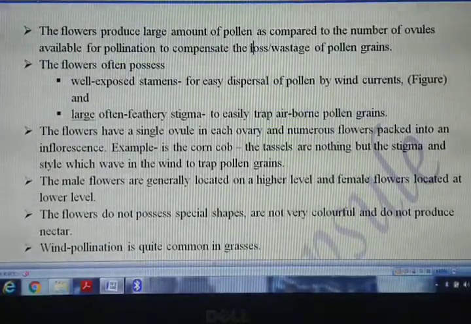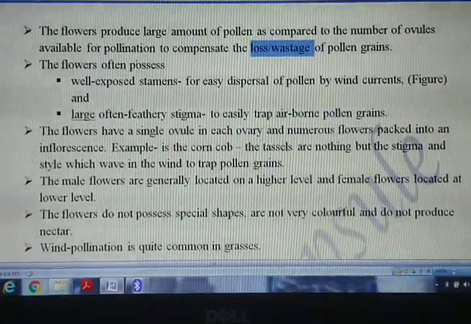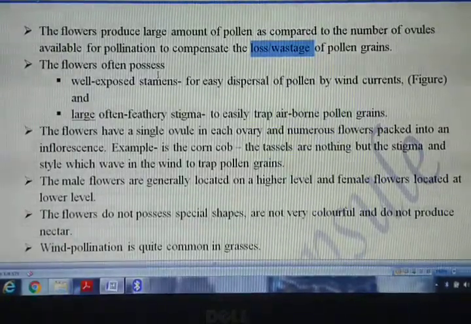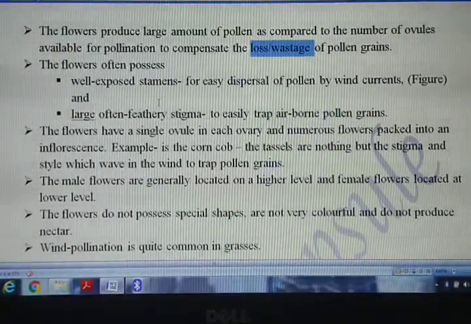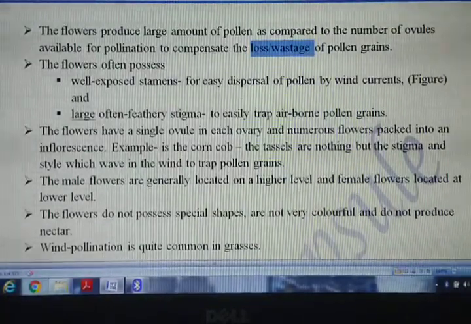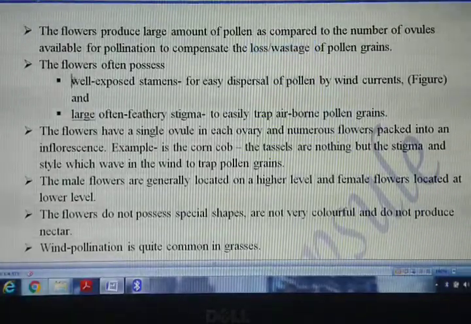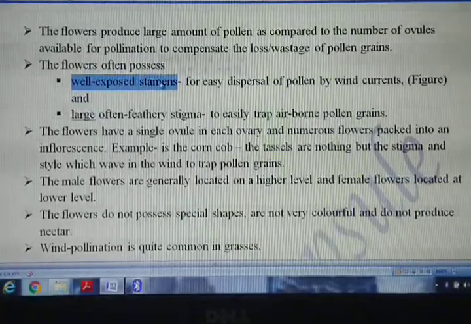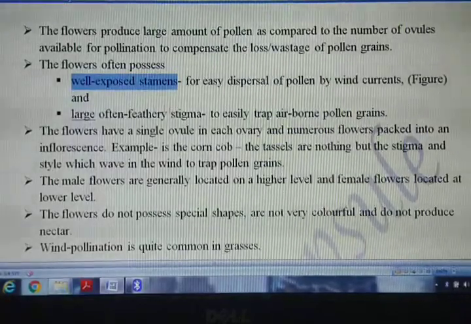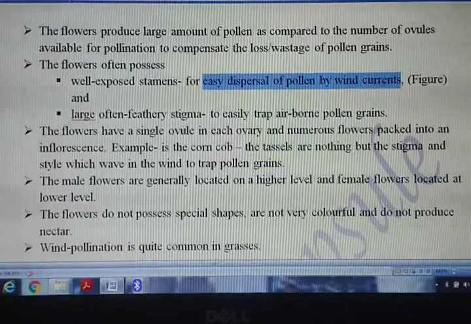So to compensate that loss or wastage, the flowers have to produce large numbers of pollen grains. Now over here, the flowers often possess different kinds of character. Earlier we talked. In the first one, well exposed stamens are there. The flowers possess well exposed stamens for easy dispersal of pollen grain by wind currents.